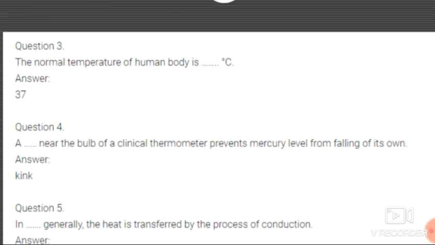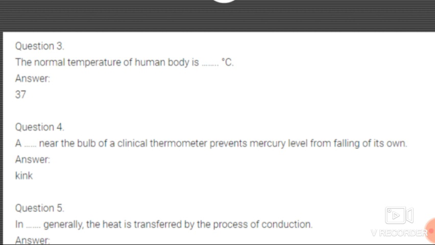Next, the normal temperature of human body is dash degree Celsius. The normal temperature of human body is dash degree Celsius. Yes students, what is the normal temperature of human body? Yes, obviously 37 degree Celsius. Okay, now the next question is question number 4.